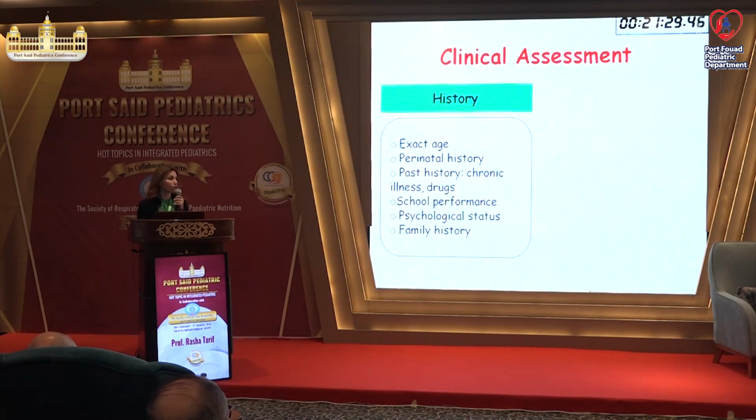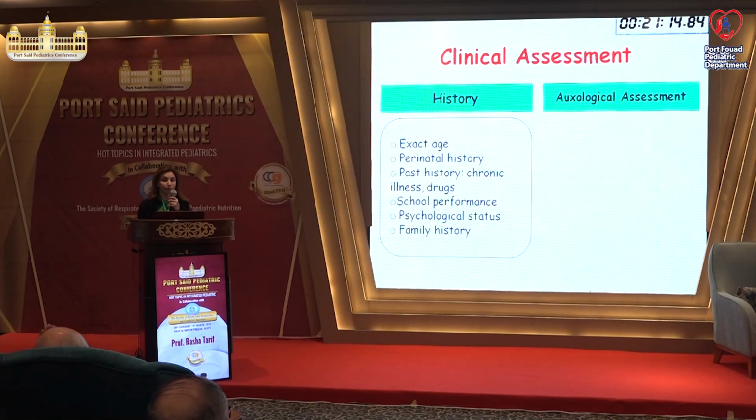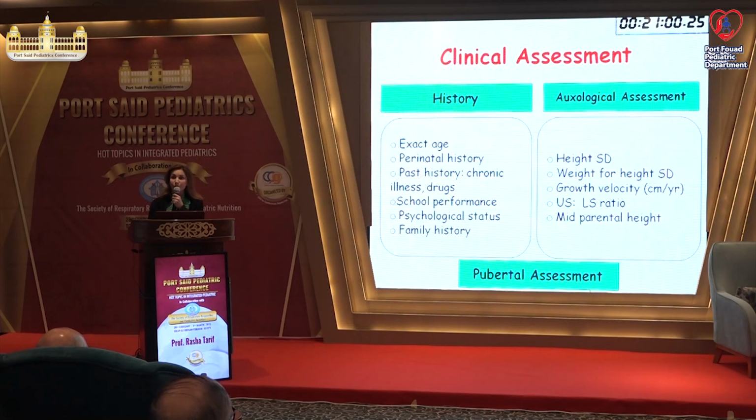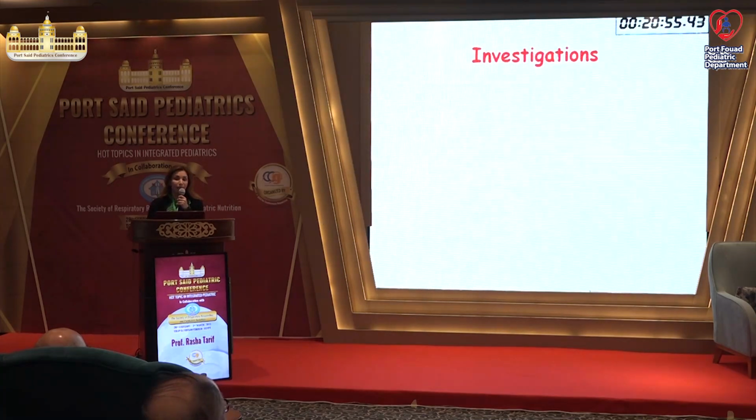The clinical assessment starts by history, verifying the age of the child, perinatal history, any chronic illness or drug intake, the school performance, psychological status and family history, the heights of the parents, and the onset of puberty of the parents. Auxological assessment, we measure height, weight, calculate the growth velocity, upper to lower segment ratio to exclude disproportionate causes, and it's important to calculate the mid-parental height for genetic causes. And don't forget pubertal assessment if the child is above the age of 10. And then we have investigations.